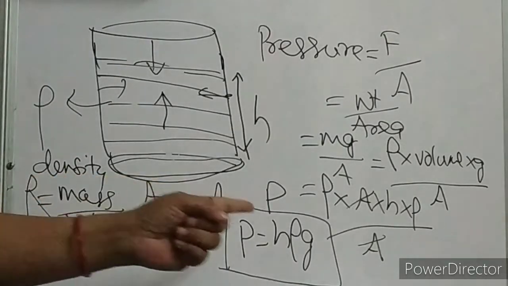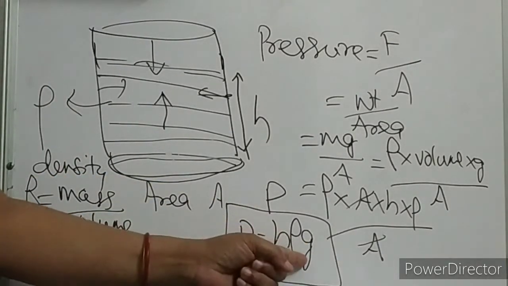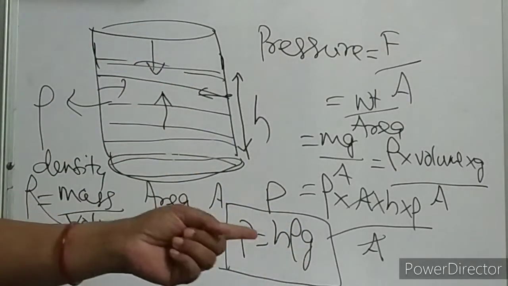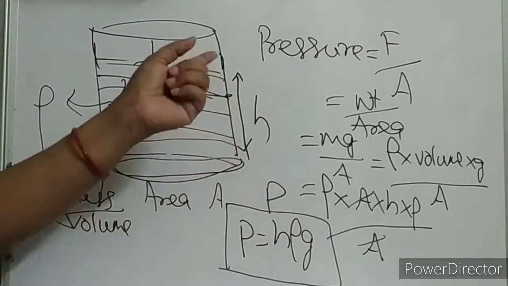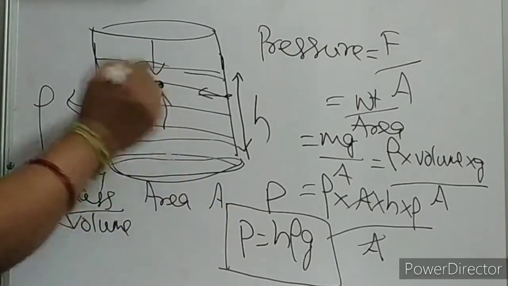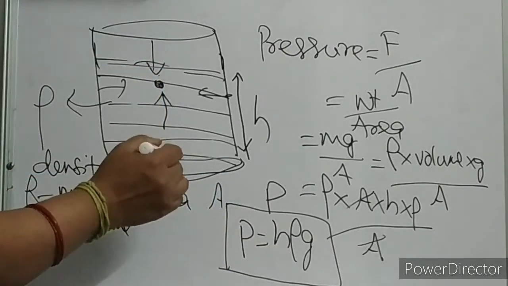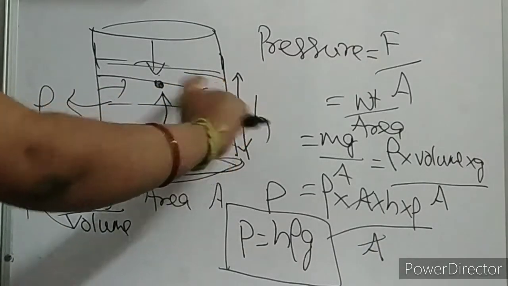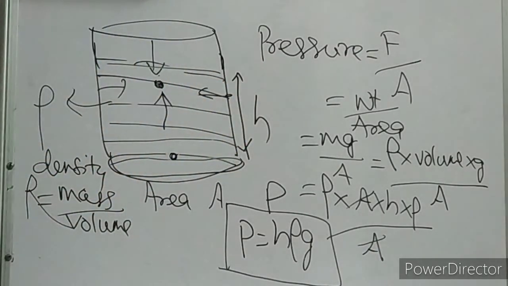What does it depend on then? See, height. G is acceleration due to gravity. Rho is the density. Pressure depends on the height. So more the height, more will be the pressure. Suppose the pressure at this point will be less compared to this point, because here height is more and here height is less. Clear, children?